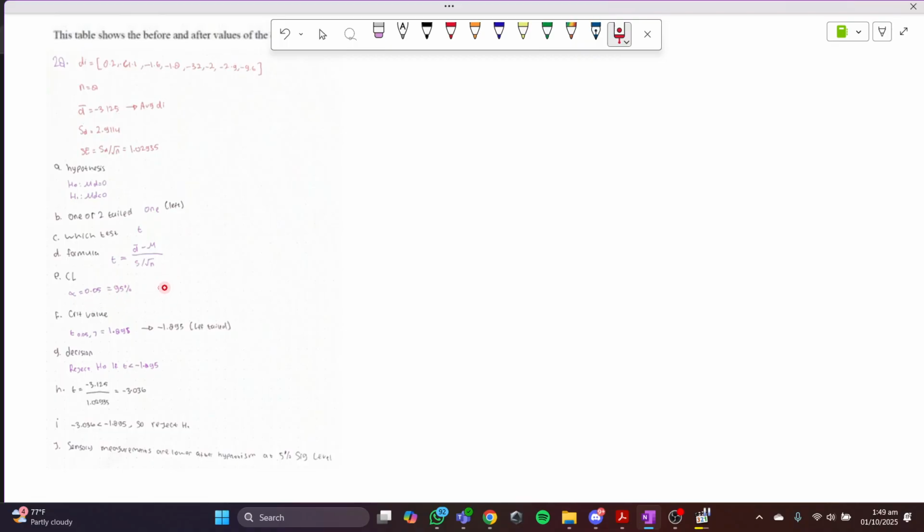The confidence level is from the question. For the critical value, you use the t table, and it gives you this one. And the decision is to reject H null if t is smaller than this one. To find t, you just put it into this formula, and you will get this one. And because this one is smaller than this, as you can see here, we reject H null. So the sensory measurements are lower after hypnotism at 5% significance level.